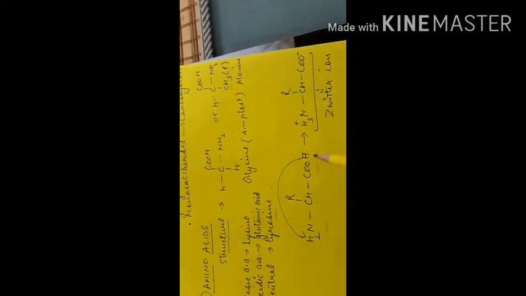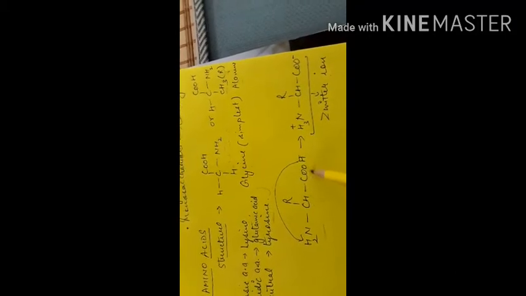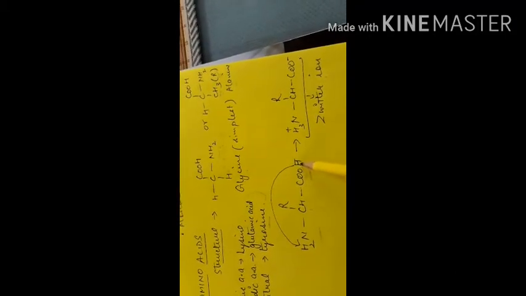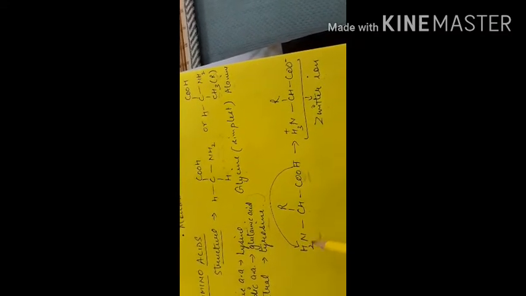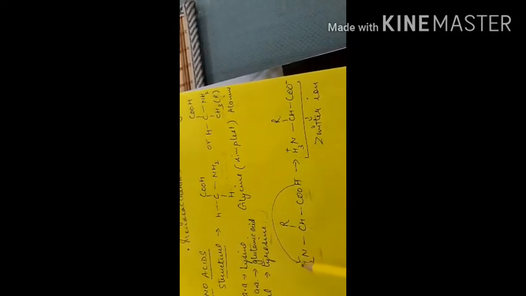What happens actually is that sometimes, this is actually its ionic property, this carboxylic acid group's hydrogen sometimes shifts or transfers to the amino group. What happens then? It is NH2, it becomes NH3. You can write hydrogen here also, don't get confused, I have written it there, so it's like that.